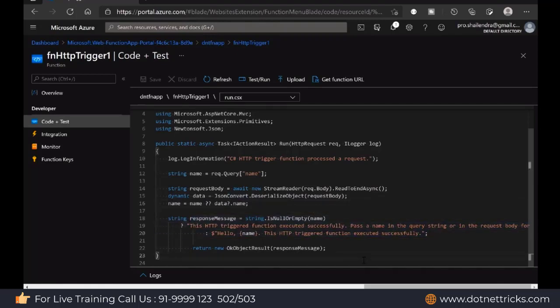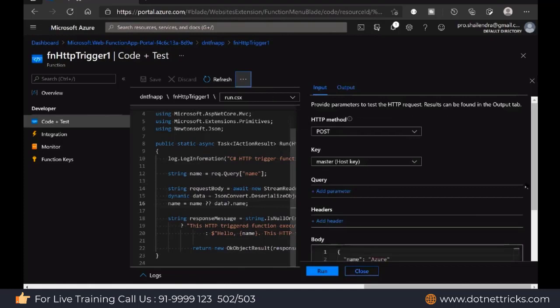If the name field is not available either in the query string or in the request body, they will show this message: please pass a name in the query string or in the request body. So this is the code they have written as per the requirement, and they are looking for the name field either in the request body or in the request URL query string. So from here you can test it.